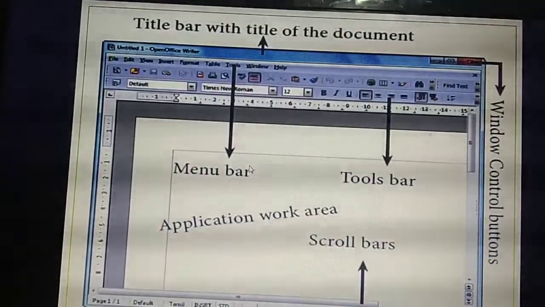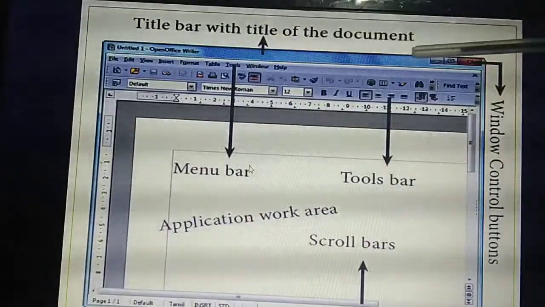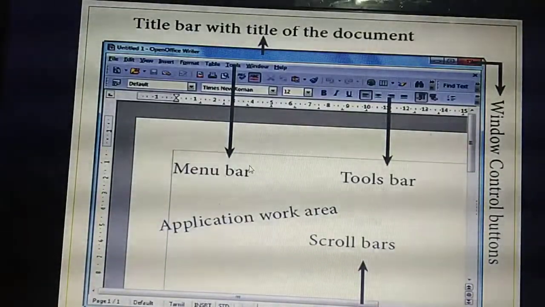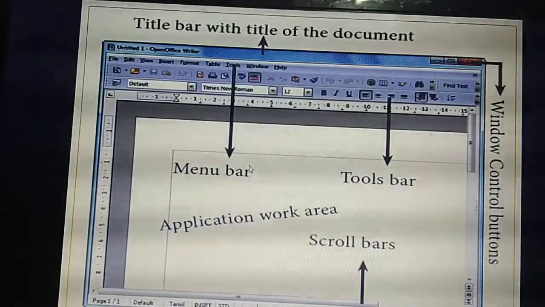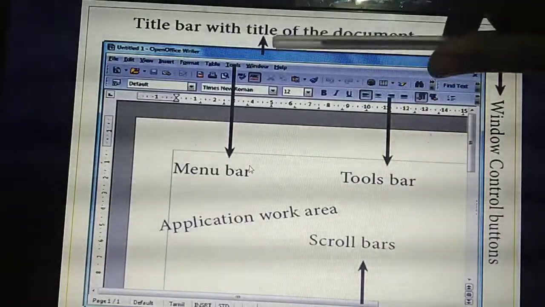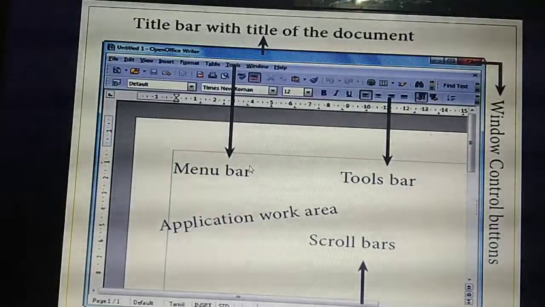So have you seen that blue color portion at the top of the button? This is called the title bar. Okay, so what's the use of this title bar? It means you can give a title for the particular page.